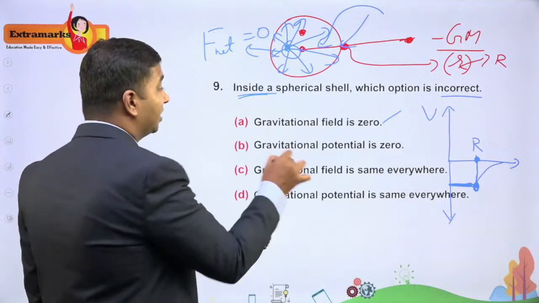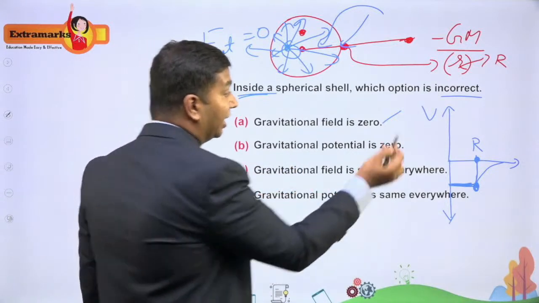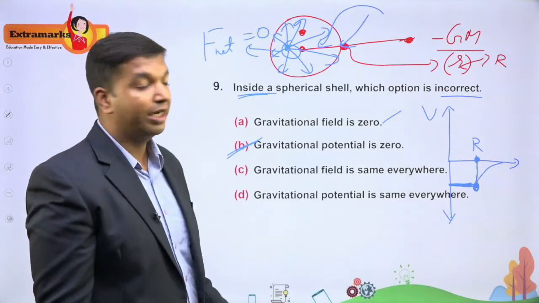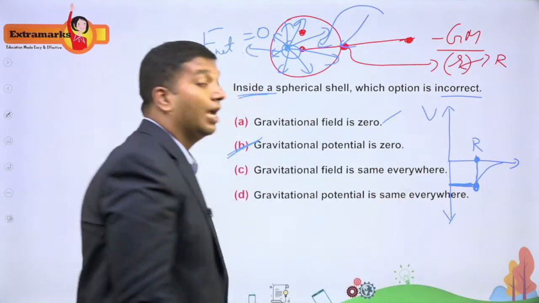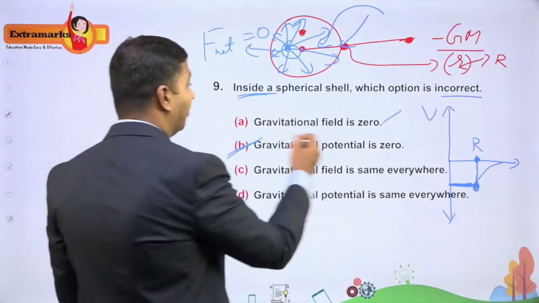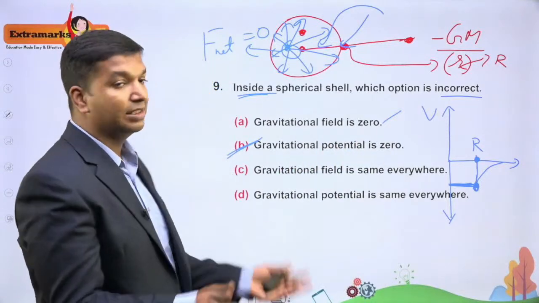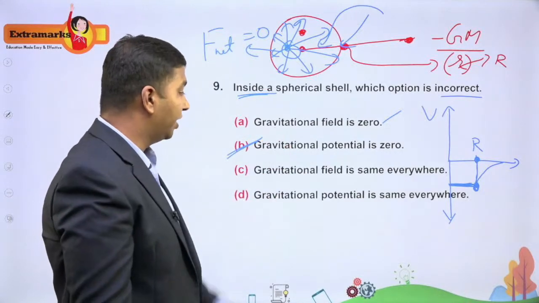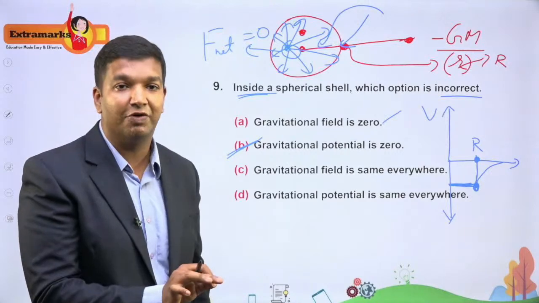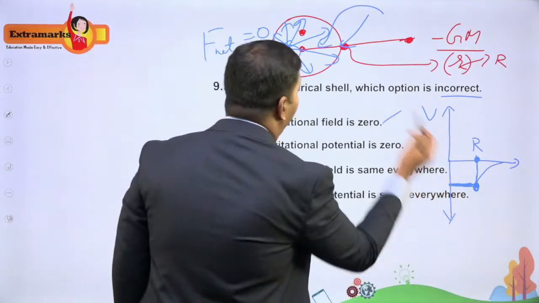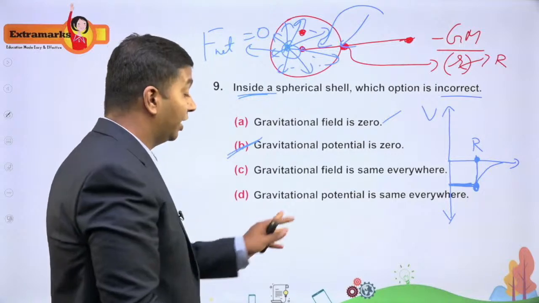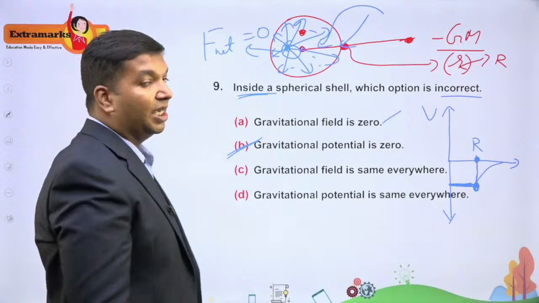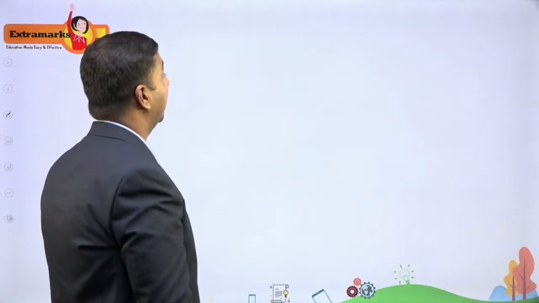Gravitational potential is 0, they're saying, and they're asking which is incorrect. So obviously option B is incorrect. Let us look at C and D also. Gravitational field is same everywhere. True. The gravitational field is 0 inside, everywhere. So C holds good with A. Now look at D. Gravitational potential is same everywhere. That is, if you take any point inside, the gravitational potential is same. So A, C and D are correct. B is wrong, so that is the incorrect one.